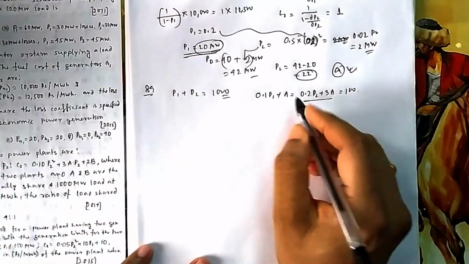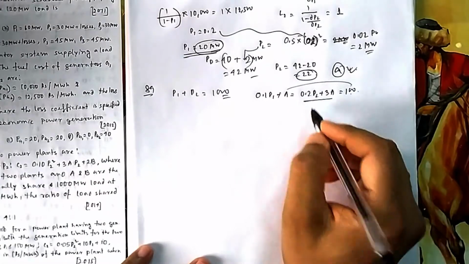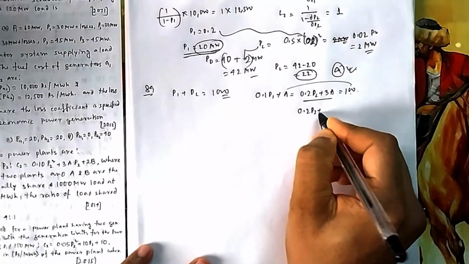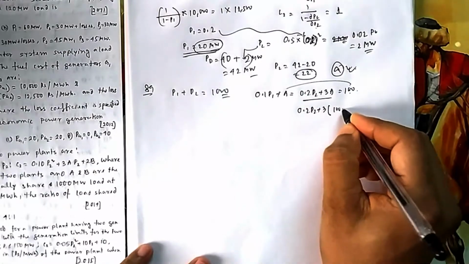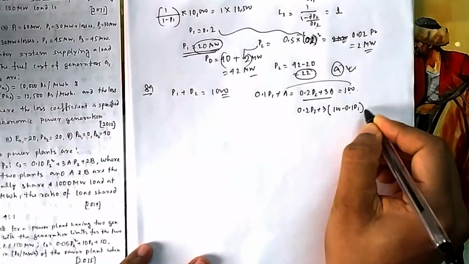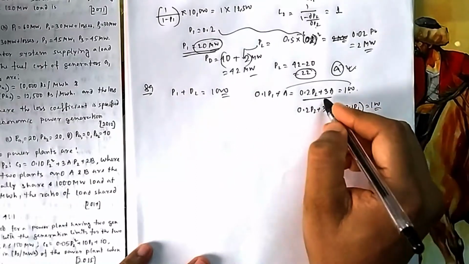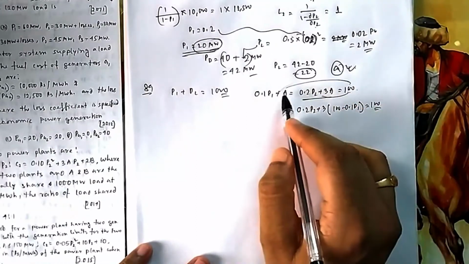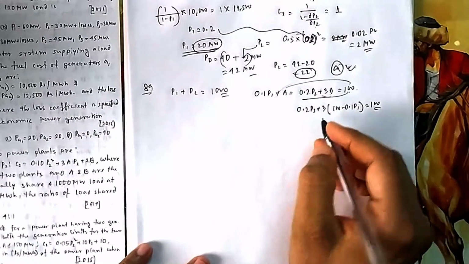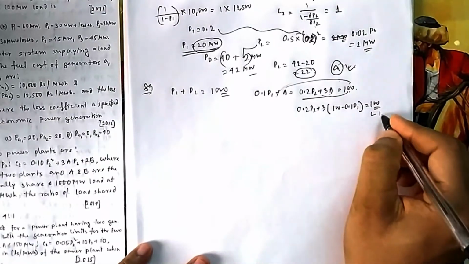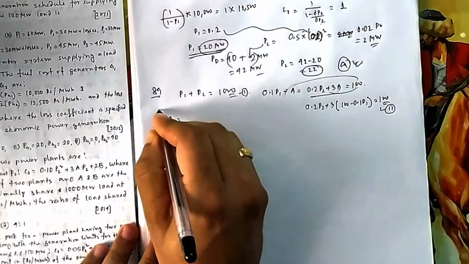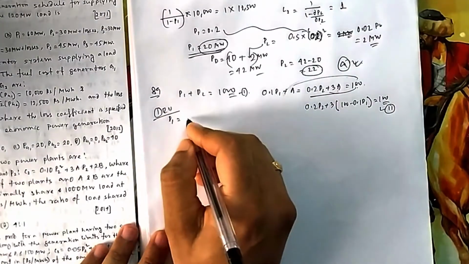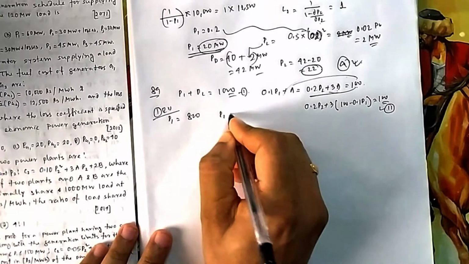So if I substitute A from here, A will be equal to 100 minus 0.1 P1, and here I write 0.2 P2 plus 3 into this is equal to 100. So this is one equation, this is one equation. From here I am taking A and replacing it here. If you solve it, you will get the second equation in P1, P2. This is the first equation. If you solve 1 and 2, you will get P1 equal to 800 and P2 equal to 200.